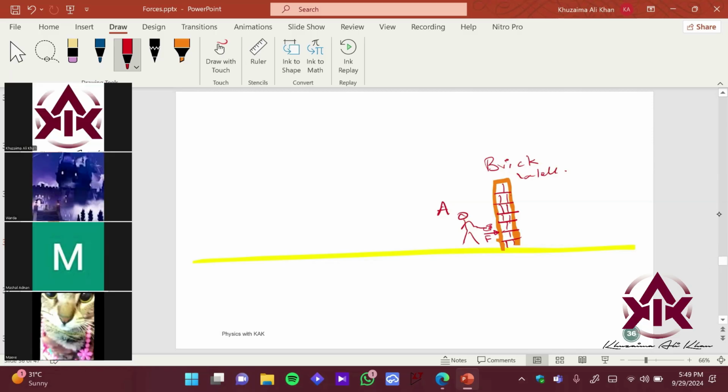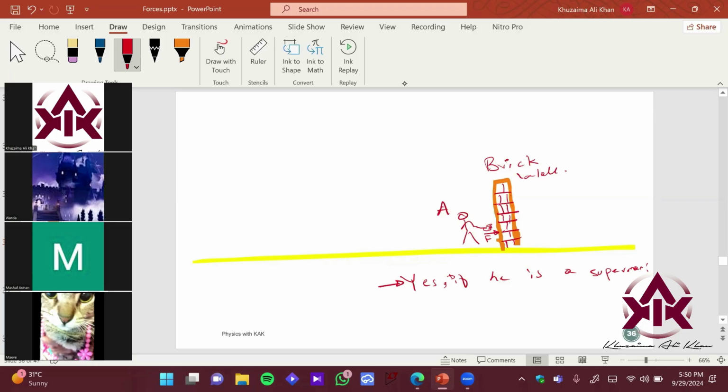Okay, so imagine this is Azan and he tries to basically apply a force, right? He tries to apply the force in this direction, okay? So what would happen, Vardha? Would he be able to break the brick wall? Yes, if he is a Superman, right? Yeah, obviously yes. If he is a Superman, right? So obviously he won't be able to crush this in real life, right?